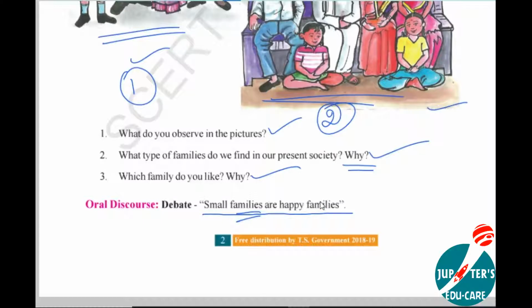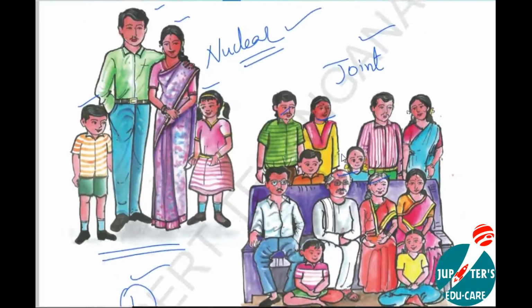Someone will say joint families are the best, sir, because we have a lot of relationships, it will be a big family, many members will be there, you can share things. Like that they will say. Yes or no, my dear children? Of course, because everybody may have an individual wish. But what is present society doing, having small families, I mean nuclear families or joint families? This we are going to discuss in our lesson.